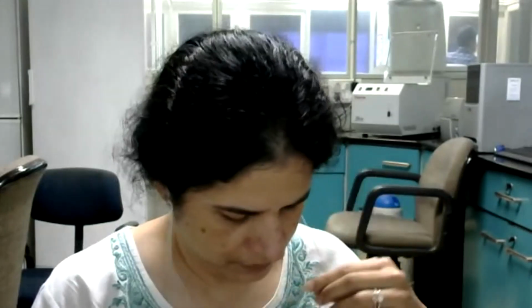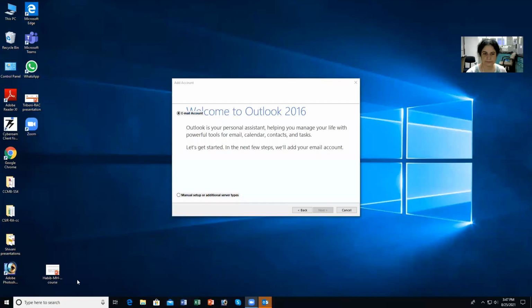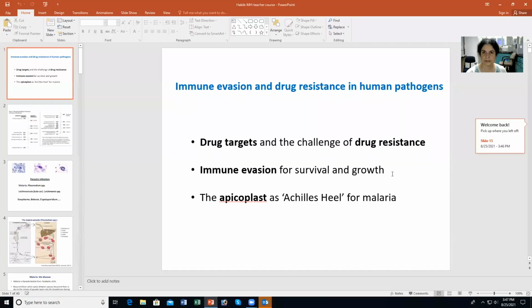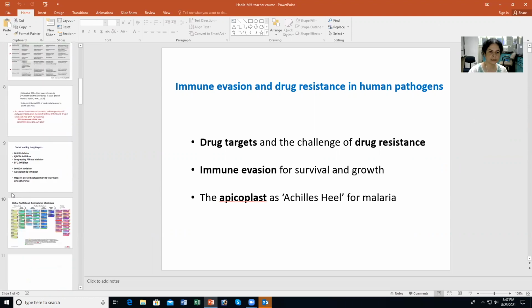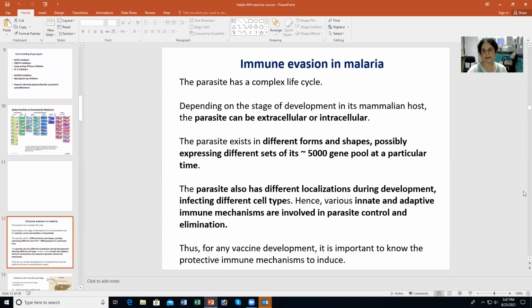So this is one on immune evasion, and we'll try and work out and understand how the parasite is able to evade the immune response and the complexities involved in that. So the title here is Immune Evasion in Malaria.